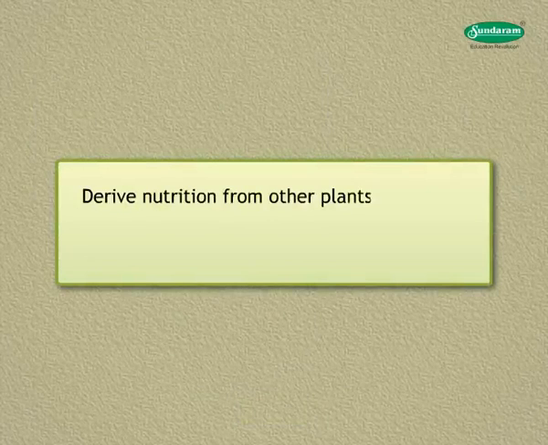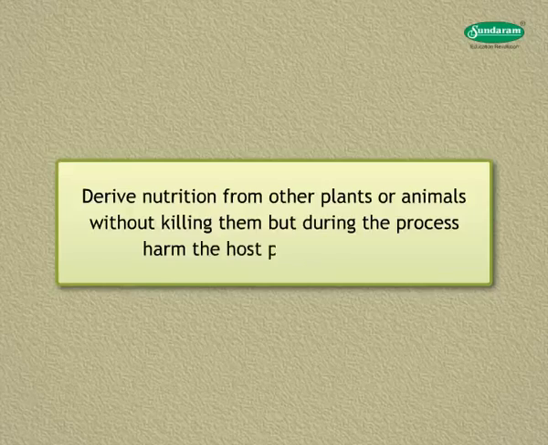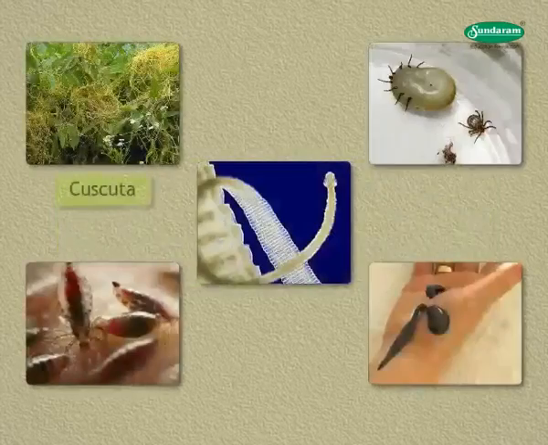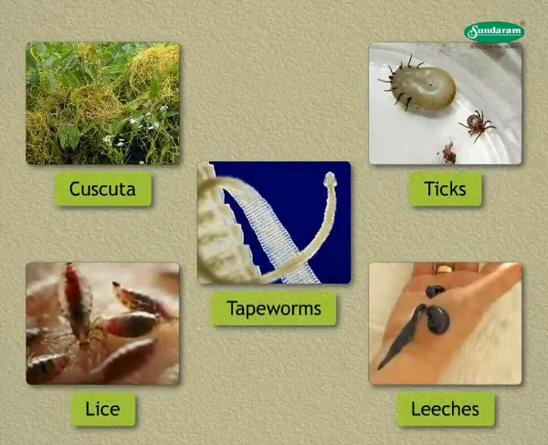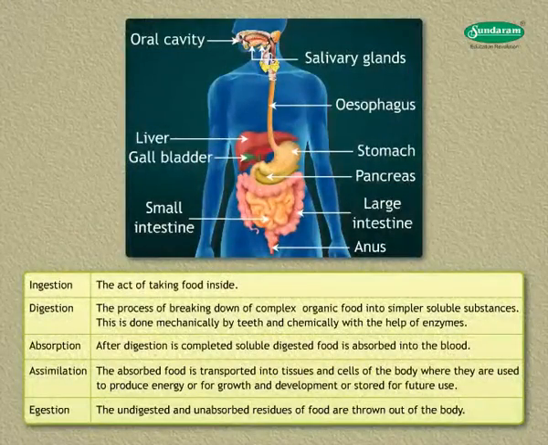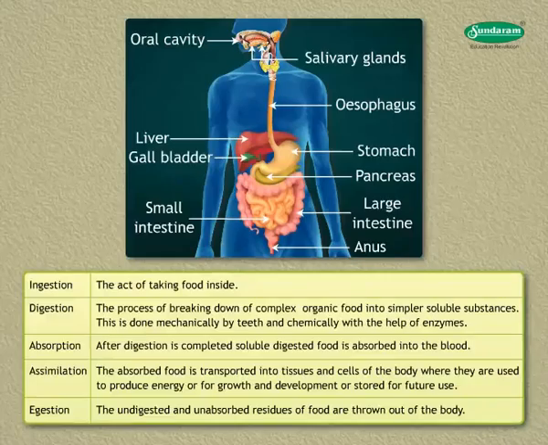Some animals and plants derive nutrition from other plants or animals without killing them, but during the process harm the host plant or animal. Example, cuscuta, ticks, lice, leeches, tapeworms, etc. As the complexity of organisms increases, some of the organs of the body become specialized to perform specific functions. These organs together constitute a complex digestive system. Yet, the following basic steps of nutrition remain the same in all animals.